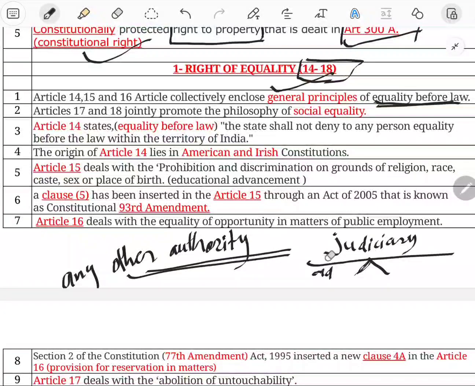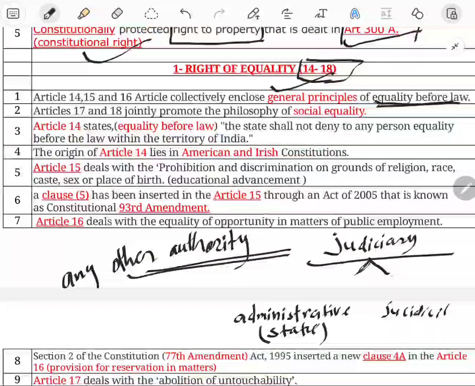Administrative. We have no space, so we can write here administrative. When the judiciary works in an administrative capacity, then it is also a state. The judiciary is also called a state. But when the judiciary works in a judicial function, like dictating judgments, it is not a state. It is mentioned in Premchand Garg versus Commissioner of Excise.